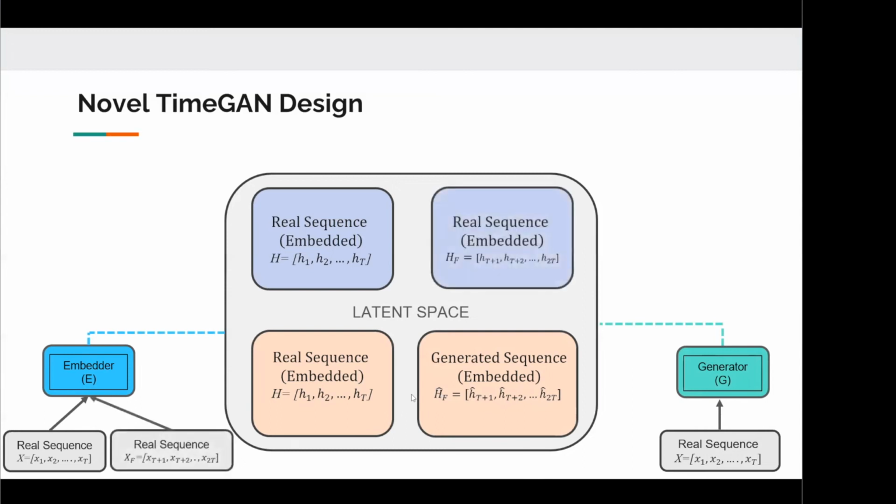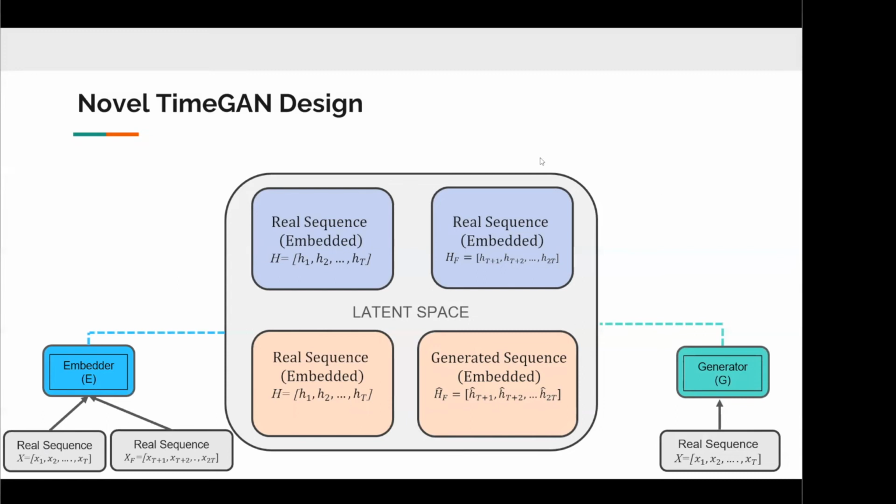Furthermore, we will also feed XF into the embedder. XF is extracted using the sliding window method. And the main difference between X and XF is that if X is the previous 30 days data, then XF is the next 30 days data, because it ranges from XT+1 to X2T.